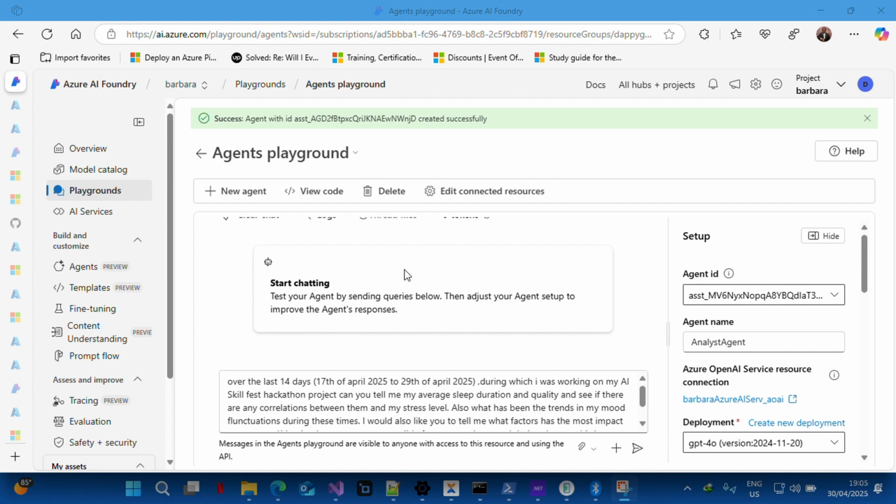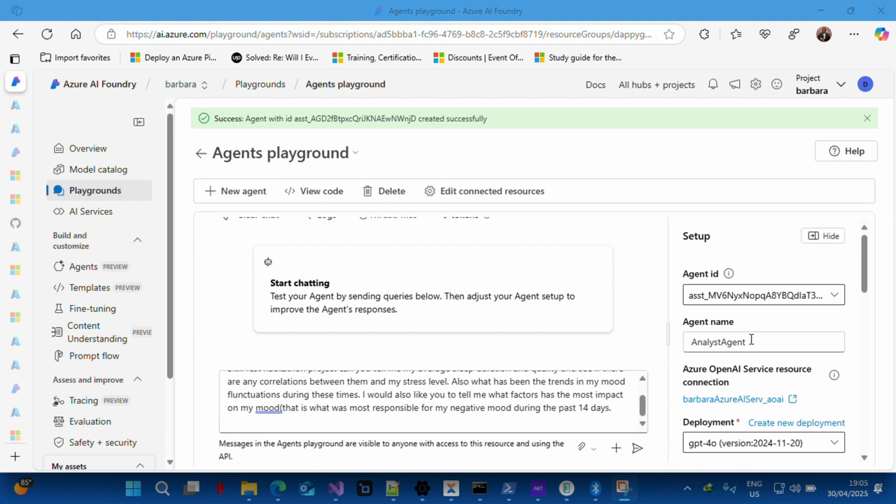So right now, I want to chat with the analyst agents. Over the past 14 days, during which I was working on my AI skill test hackathon project, can you tell me my average sleep duration and quality to see if there's any correlation between them and my stress level? Also, what has been the trend in my mood fluctuation during this time? I would like you to tell me what factors have the most impact on my mood, that is, what was most responsible for my negative mood during the past 14 days.